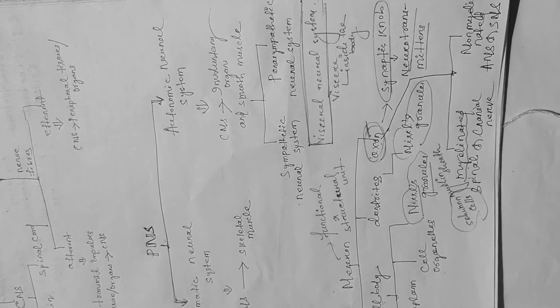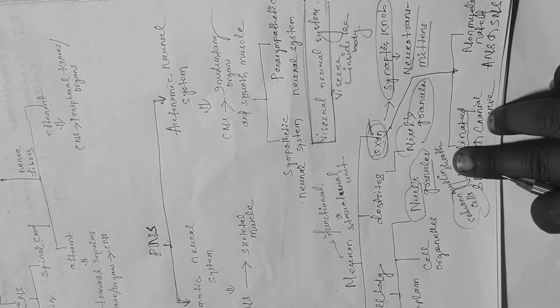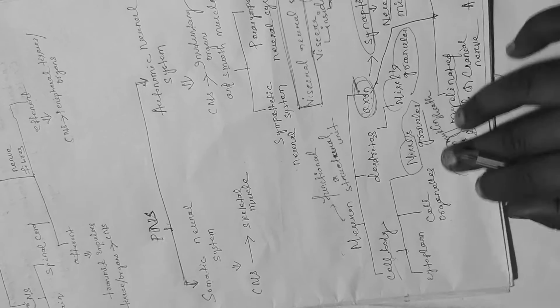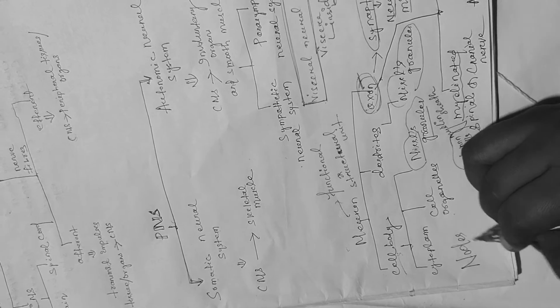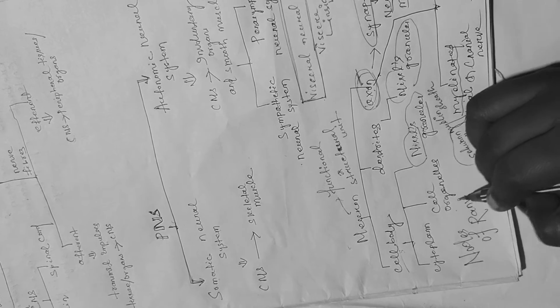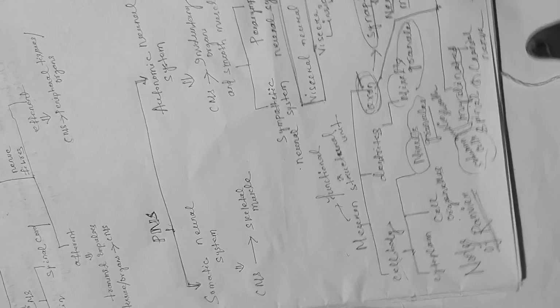The Schwann cell is enveloped by the myelin sheath, and the gap between two myelin sheaths is referred to as the nodes of Ranvier.